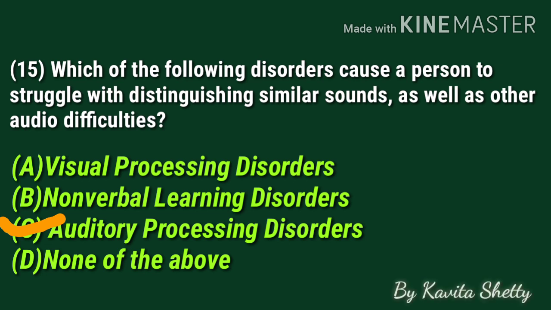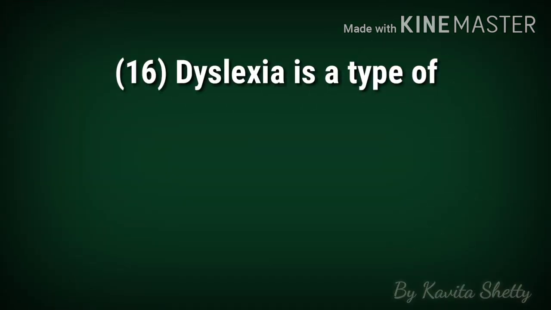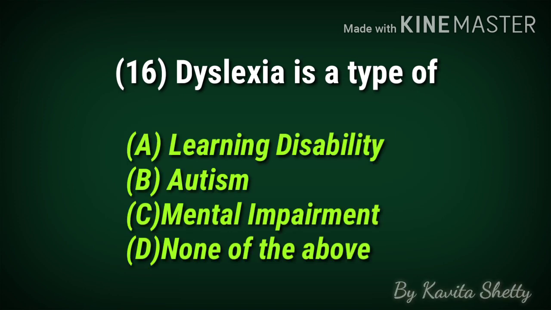We'll go towards our next MCQ, which is MCQ number 16. Dyslexia is a type of, and the options are learning disability, autism, mental impairment, and none of the above. As we have already seen in our previous MCQs, dyslexia, dyscalculia, dysgraphia, and dyspraxia are all types of learning disabilities.